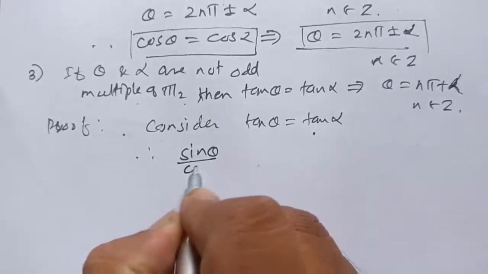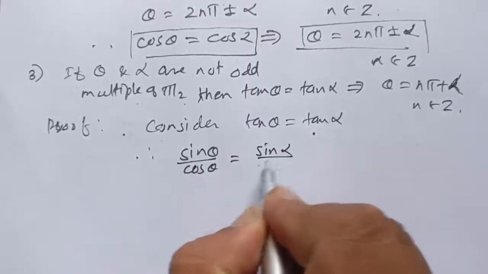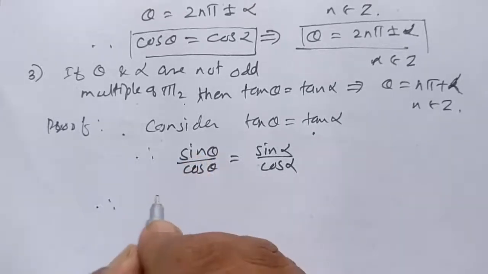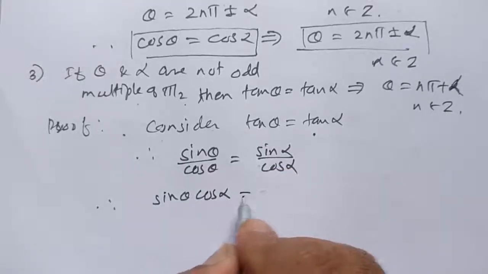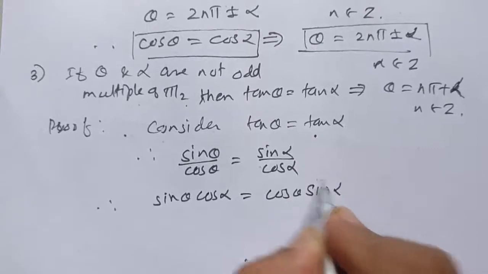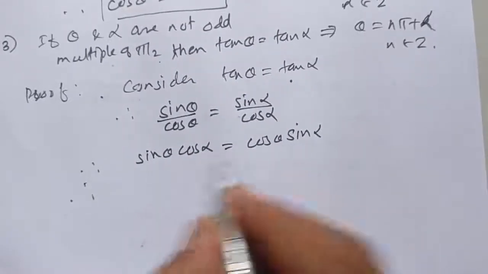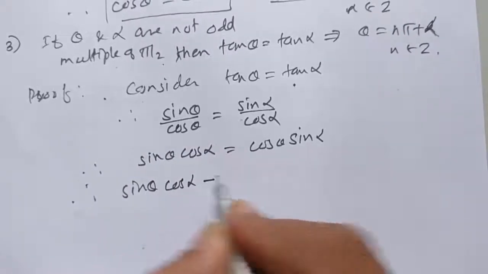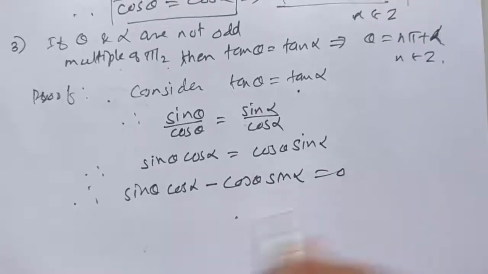sin theta upon cos theta is equal to sin alpha upon cos alpha. Cross multiplication, sin theta into cos alpha is equal to cos theta sin alpha. Therefore, taking to the left hand side, sin theta cos alpha minus cos theta sin alpha is equal to 0.